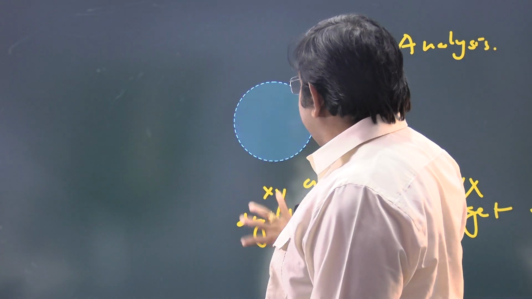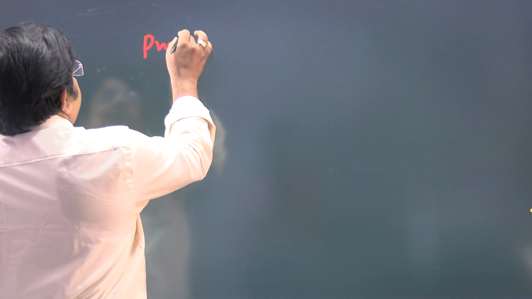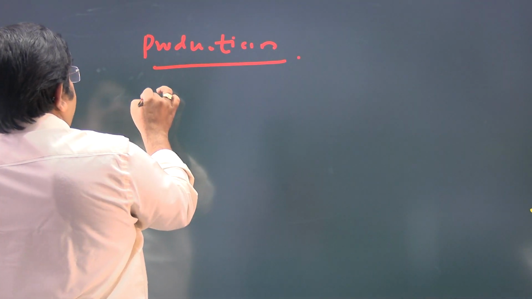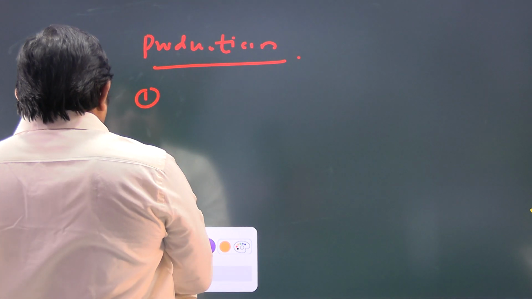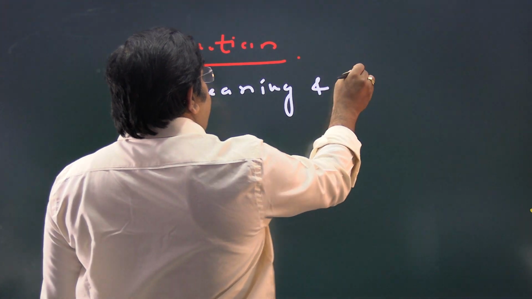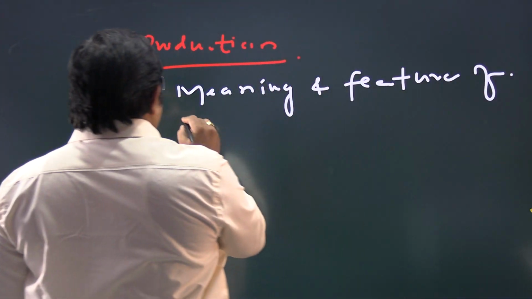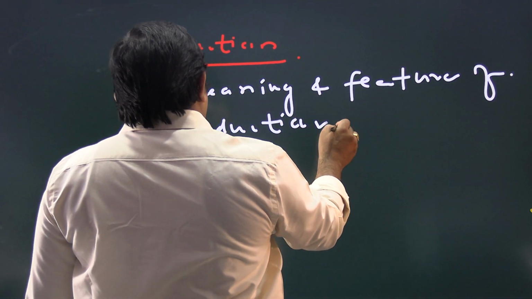Next, production. Meanings and features of production.